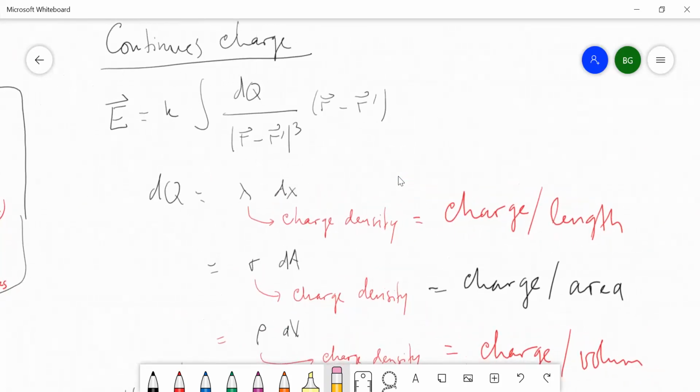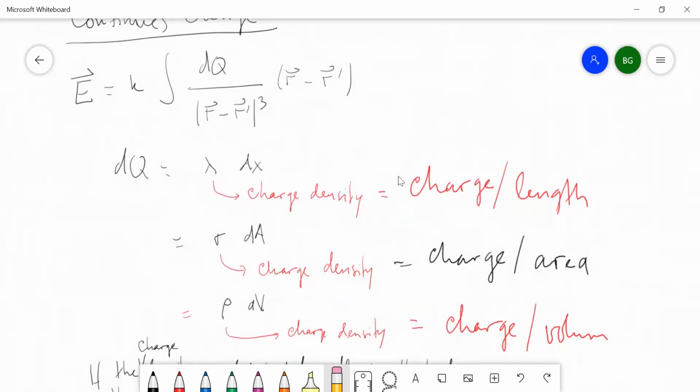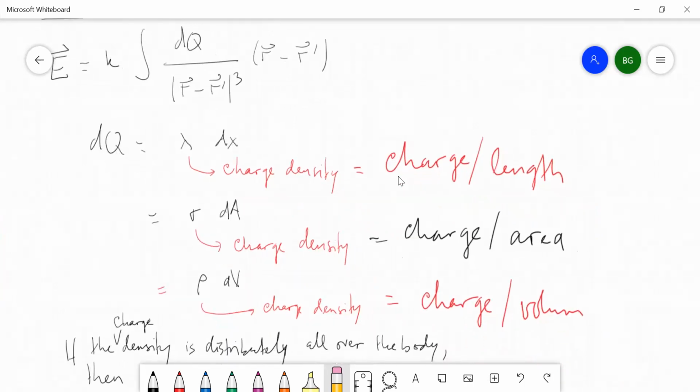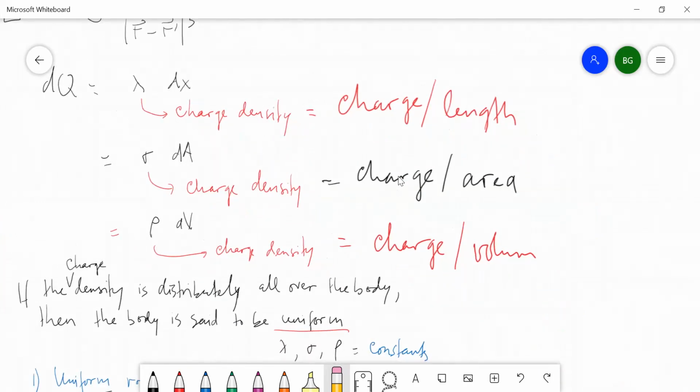We introduced the notion of charge density: the linear charge density, which is charge per length, then the area charge density, charge over area, and the volume charge density, charge over volume, rho.